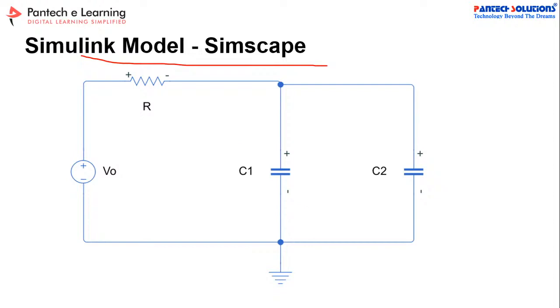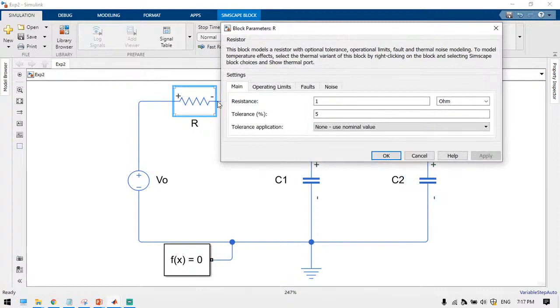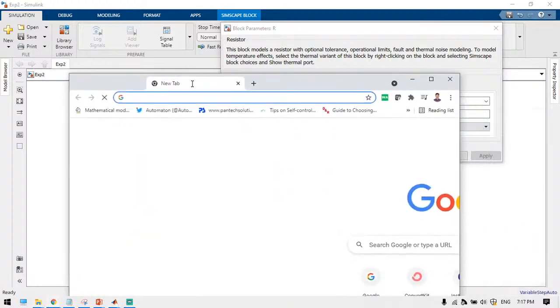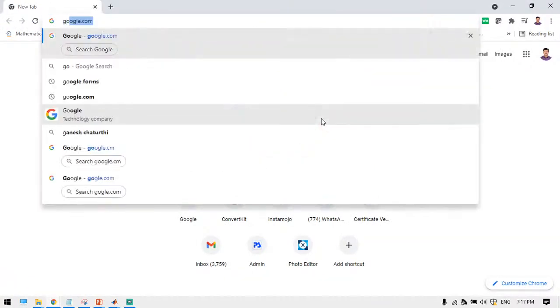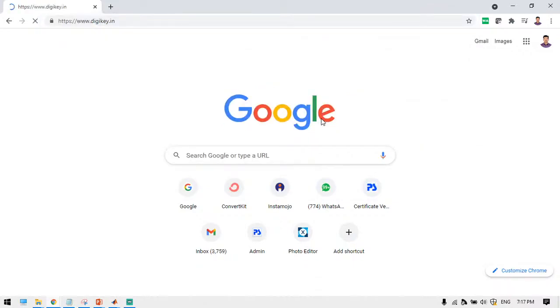So let us take this. See here in this MATLAB model, this is the voltage source, then a resistance, and two capacitances have been connected. If you open the resistor, there is an option to vary the tolerance value. Suppose you are going to purchase a resistance from your local market, in that case just go to digikey.com. There you can identify the tolerance values.